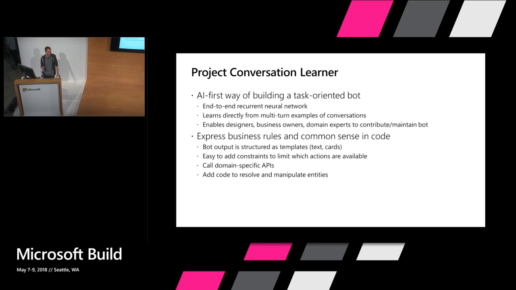At the same time, the approach is situated in code, so I can add constraints that govern when actions are available. So for example, if I'm building a banking system, I can have a constraint that says a user has to be logged in before they're allowed to transfer funds. And that's a relationship that I can express as a hard constraint. It's not a machine-learned relationship.